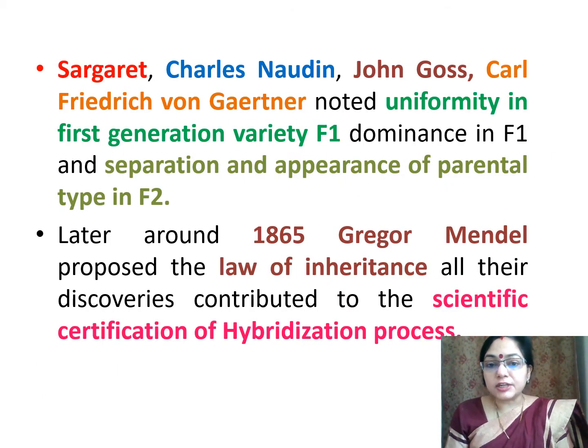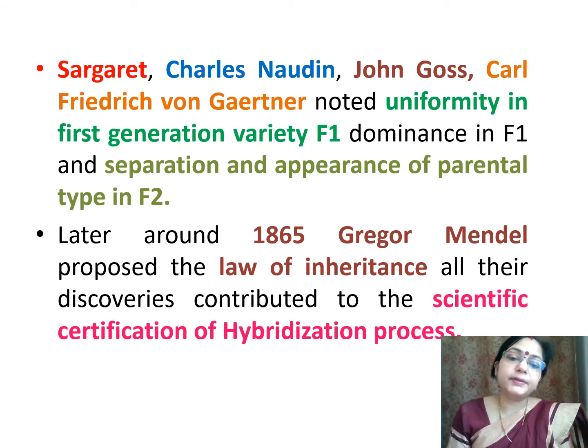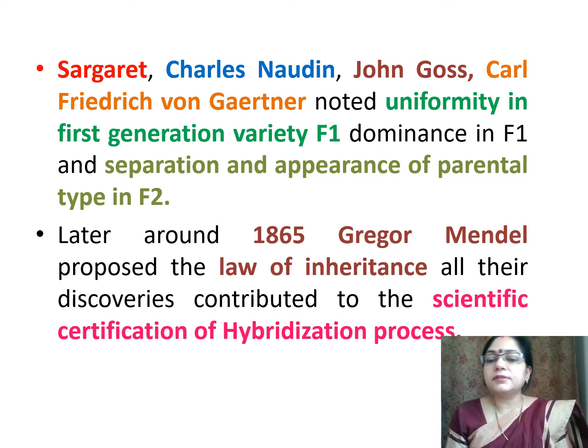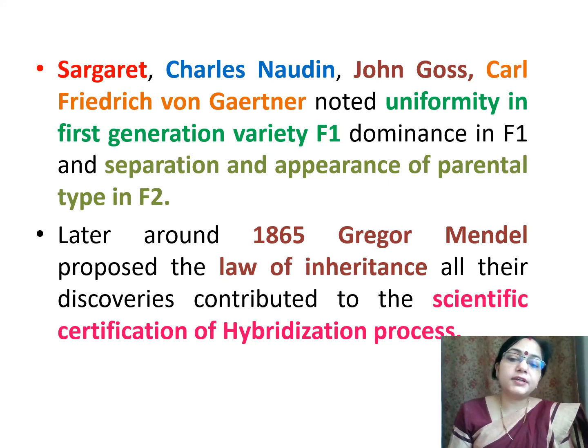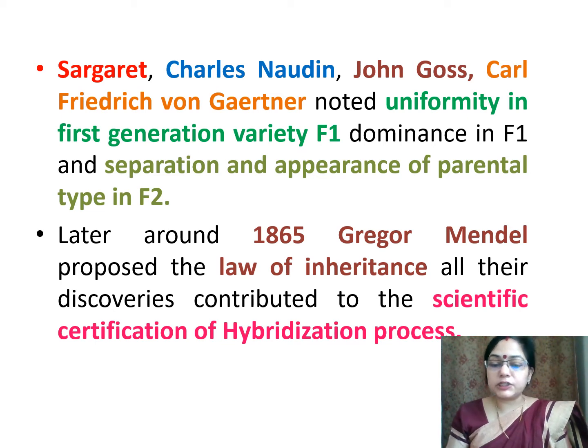Sageret, Charles Naudin, John Goss, and Carl Friedrich von Gärtner noted uniformity in the first generation, F1, dominance in F1, and separation and appearance of parental types in F2. Later on, Gregor John Mendel proposed the laws of inheritance in 1865, and all these discoveries contributed to the certification of hybridization processes.